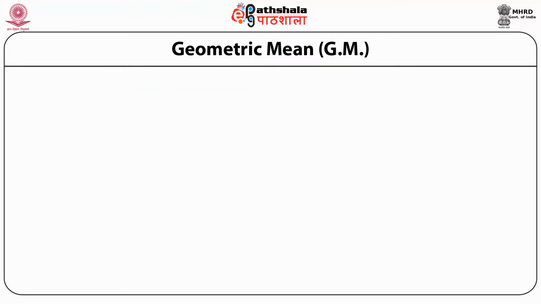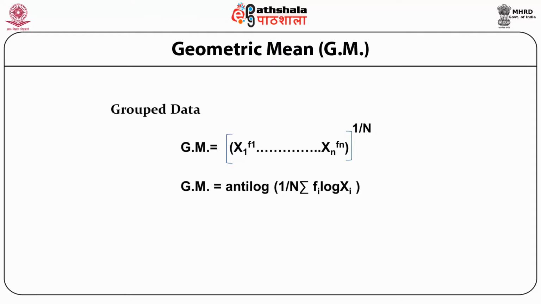Now if the data is grouped, that is, we have frequencies and we have the midpoints x1, x2, up to xn, then geometric mean will be x1 raised to the power f1 multiplied by x2 raised to the power f2 multiplied by, and lastly, xn raised to the power fn. And then we find the nth root of this product. After this we apply log and antilog, and finally we get geometric mean equal to antilog within bracket 1 upon n summation fi log xi.